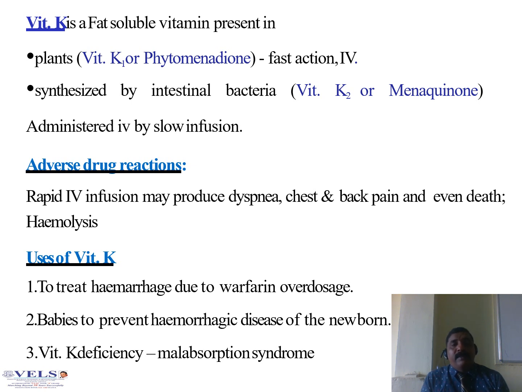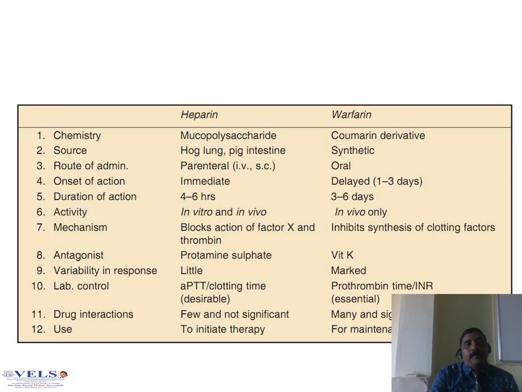What are the ADRs of vitamin K? Rapid IV infusion may produce dyspnea, chest and back pain, and even death may happen. Hemolysis will happen. Uses of vitamin K: to treat hemorrhage due to warfarin overdosage, in babies to prevent hemorrhage in the newborn, and in vitamin K deficiency, such as malabsorption syndrome, you want to administer vitamin K.